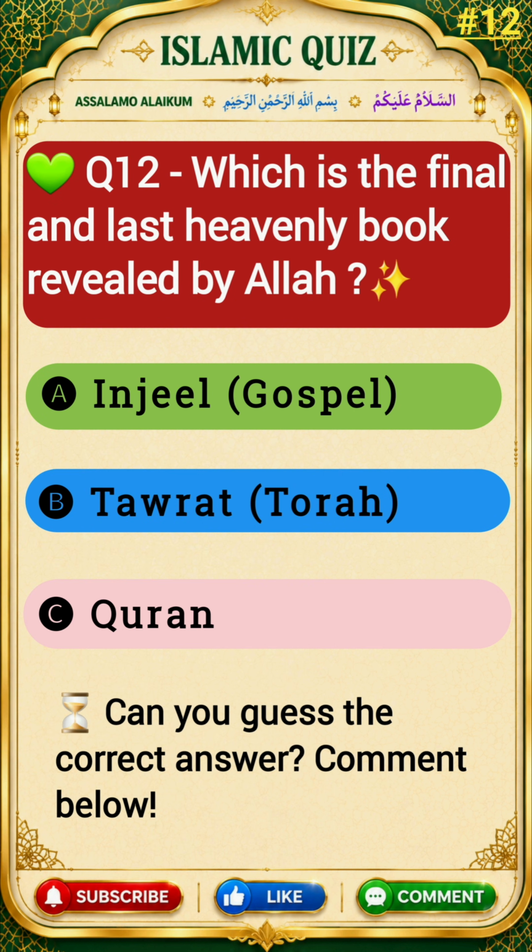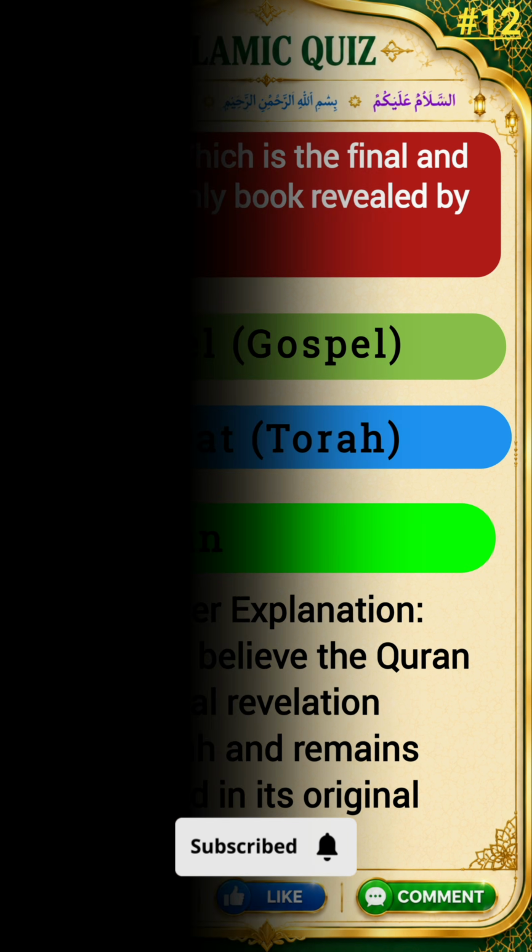Question 12. Which is the final and last heavenly book revealed by Allah? Options are A. Injil, B. Torah, C. Quran. The correct answer is option C, Quran.